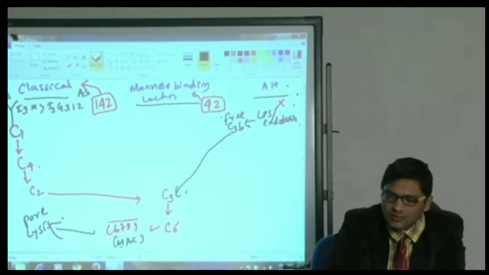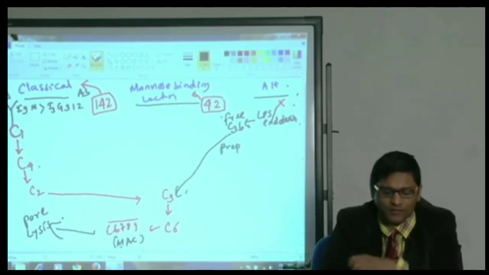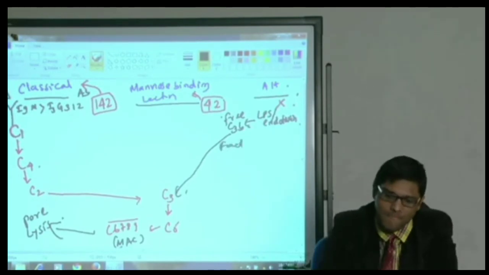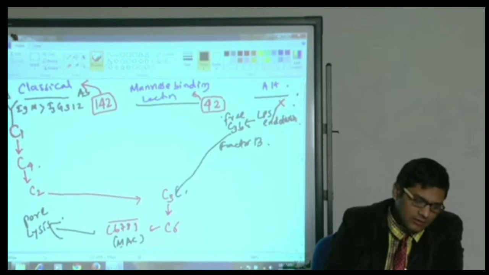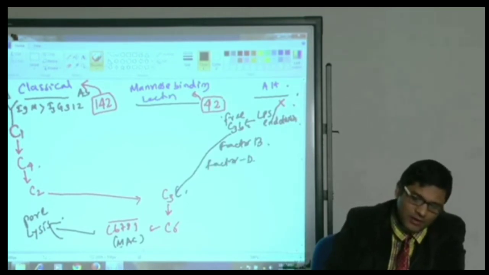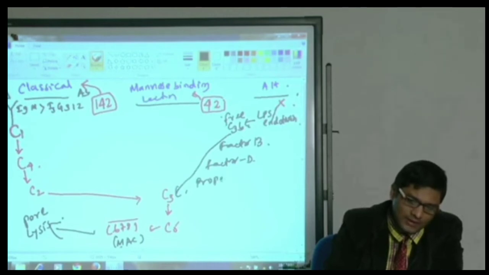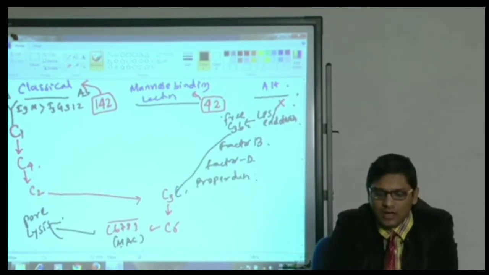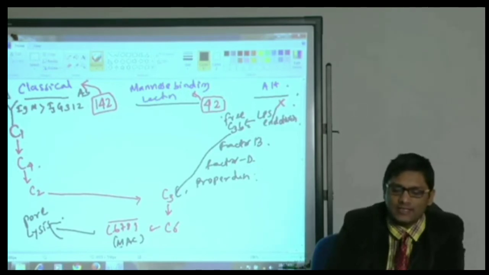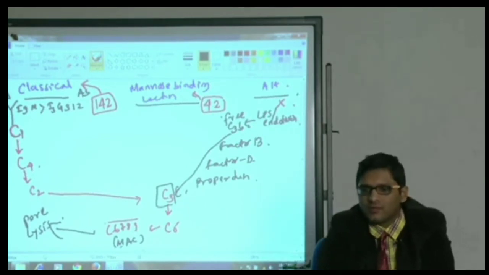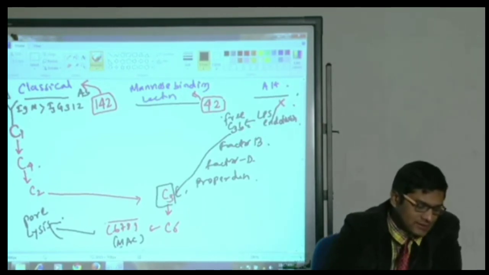This occurs through a series of activators, for example, first factor B is activated, then factor D, then properdin. All these are intermediate activators, following which finally C3 is activated, and once C3 is activated, the remaining pathway is the same.